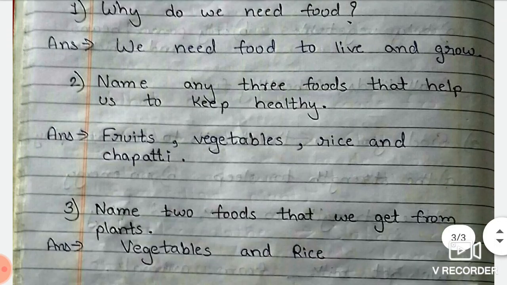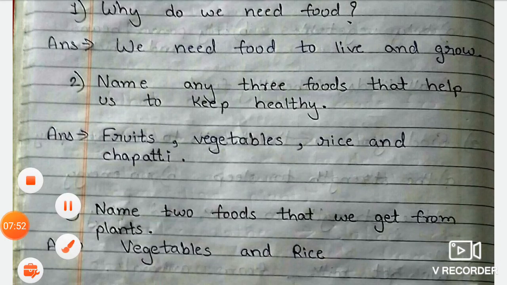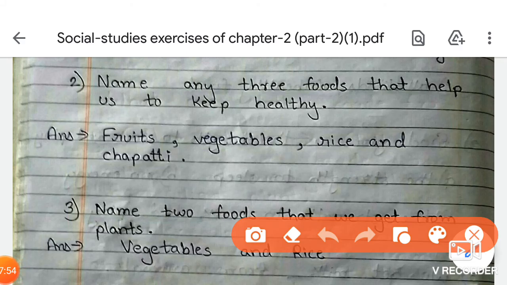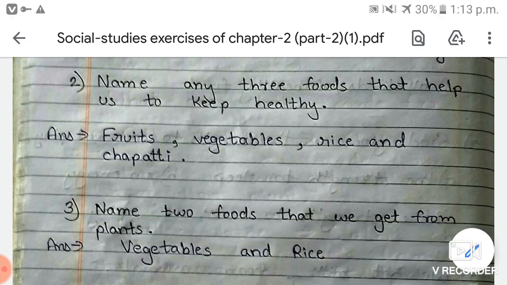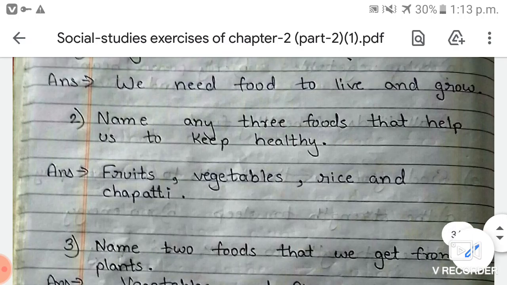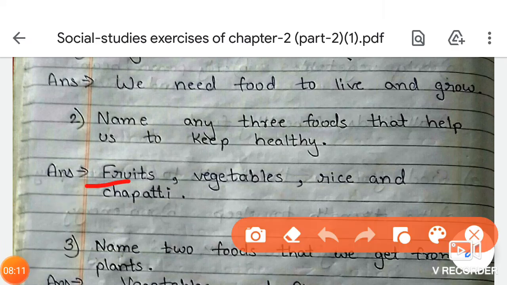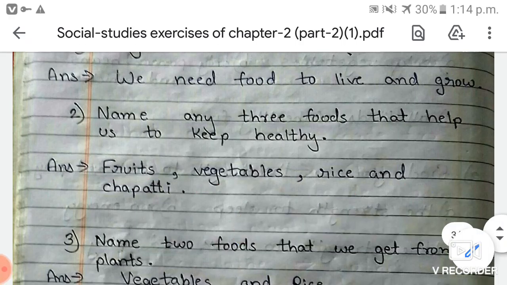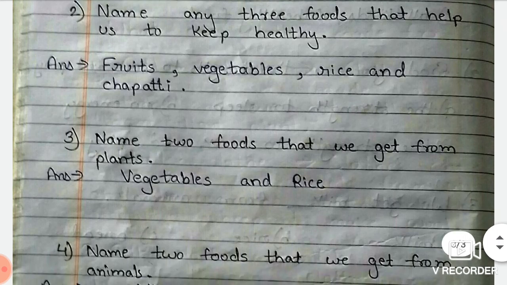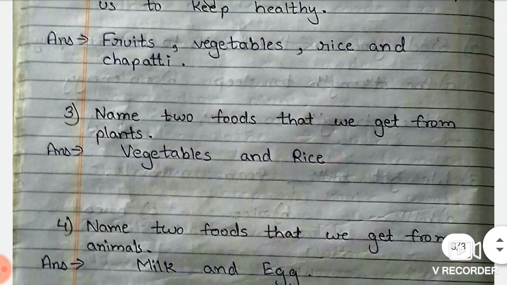Okay, students? Now next question is, name any 3 foods that help us to keep healthy. Okay, you have to write those food materials name that keeps us healthy. Okay, students? Now first is fruits, vegetables, rice and chapati. Okay, students? These are the food items that keep us healthy, you can see.